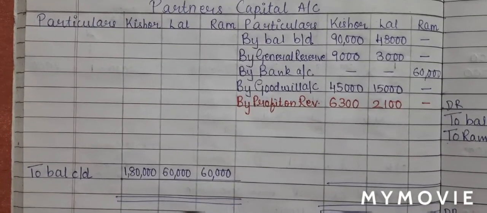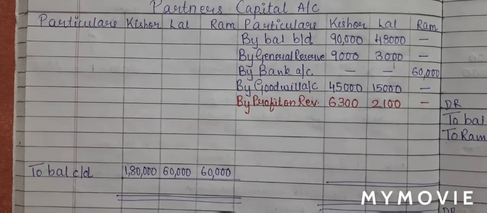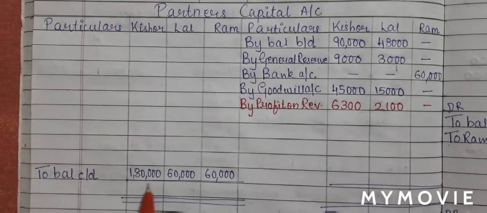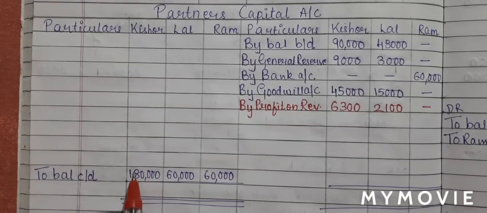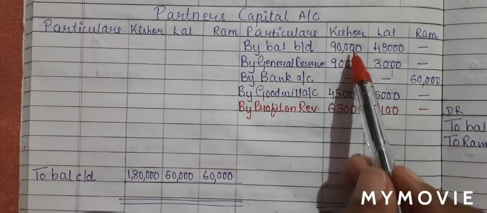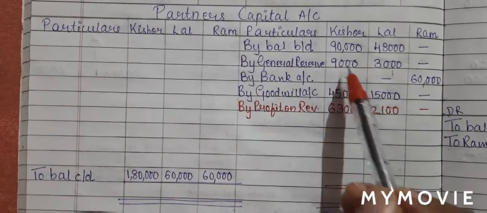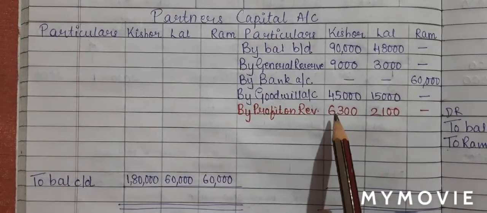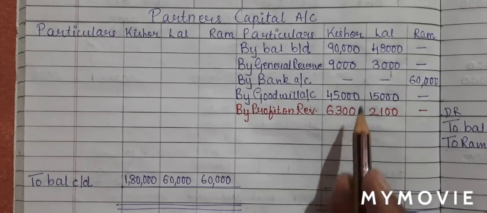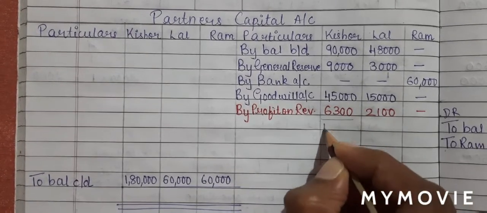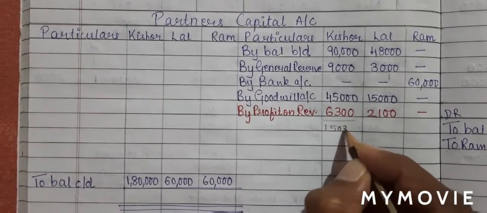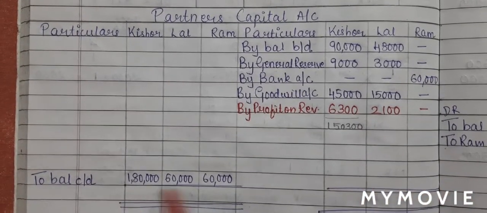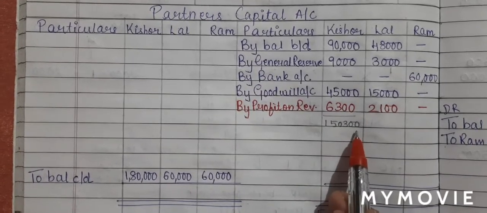We will now close our partner's capital account. So we will first start with Kishore. On the debit side, the balance carried down is 1,80,000. So we will have to total the credit side. So 90,000 plus 9,000 plus 45,000 plus 6,300. So I get a total of 1,50,300. Now if you see the total, 1,80,000 and 1,50,300.